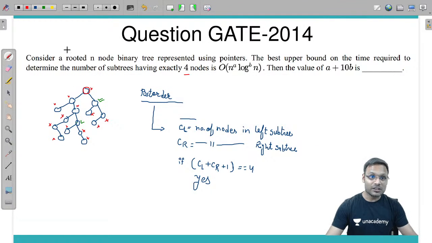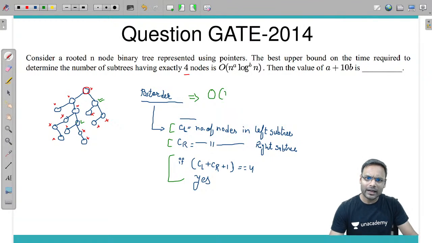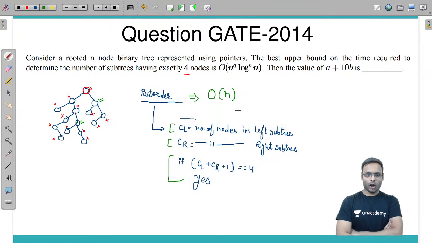And what is this particular type of function? Call for left, call for right, and some function calculation, which is a constant time operation. Yes, this is a constant time operation, a traversing kind of thing, and it's a post order. If it is post order, then post order traversal takes big O of n time. How much time does post order traversal take? Big O of n time.